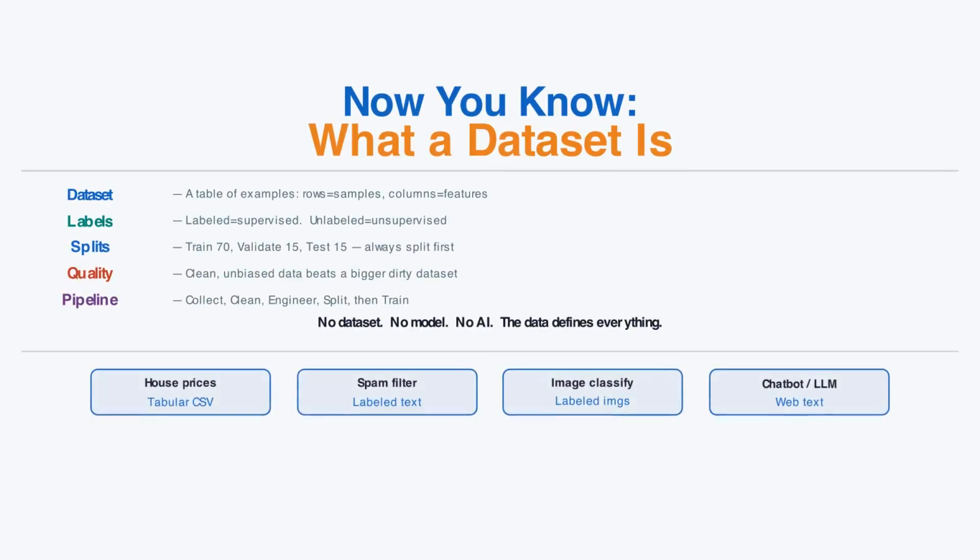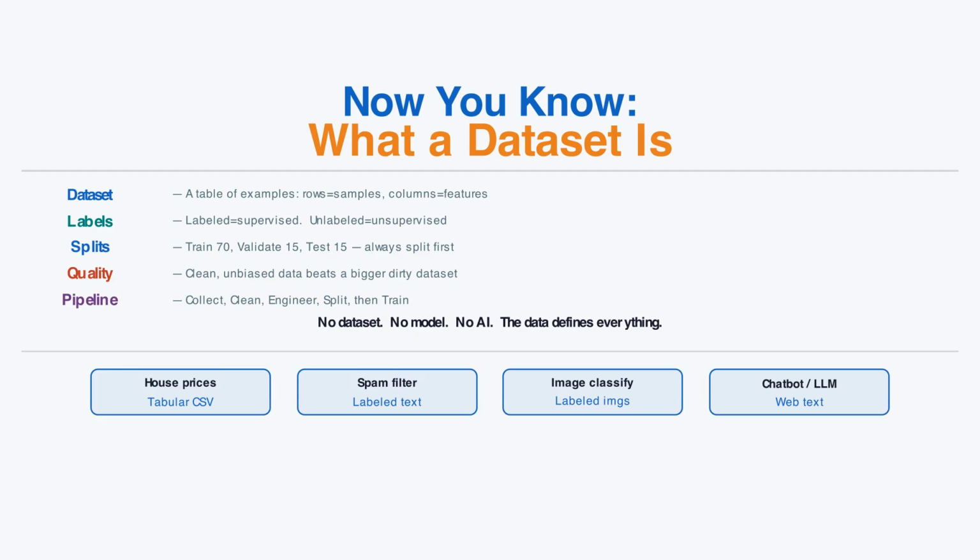A dataset is a structured table of examples. Rows are samples. Columns are features. One column is the target. Labeled datasets enable supervised learning. Unlabeled datasets enable unsupervised learning. Always split before training, 70% training, 15% validation, 15% test. Never peek at the test set. Quality beats quantity. Clean, unbiased data trains better models than large dirty datasets.